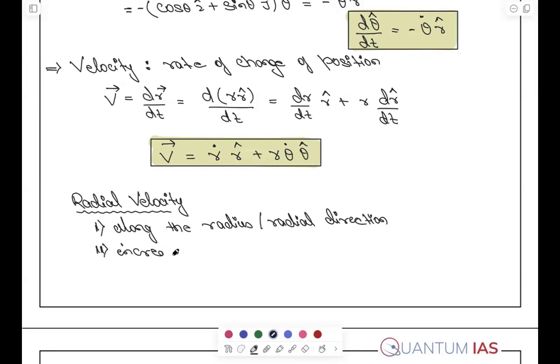It can increase or decrease the radius of the curve.